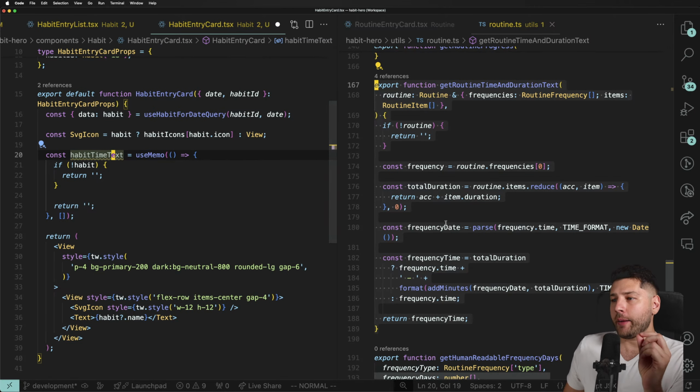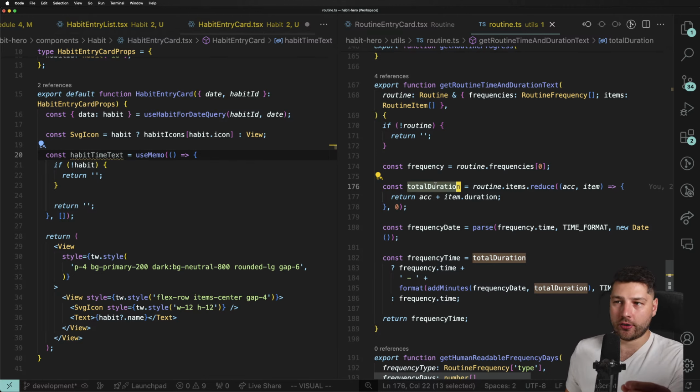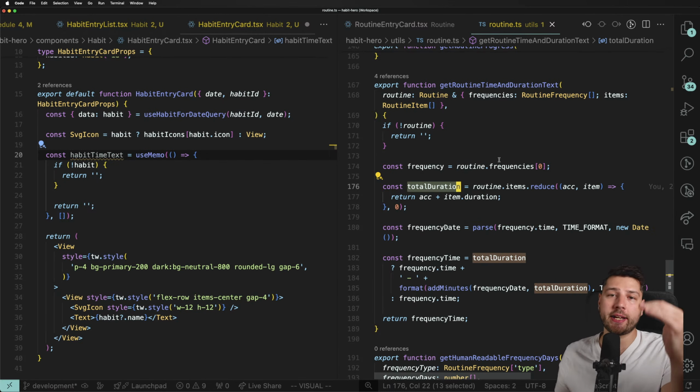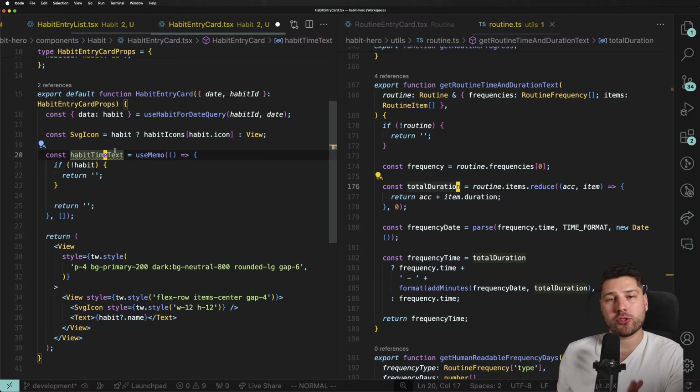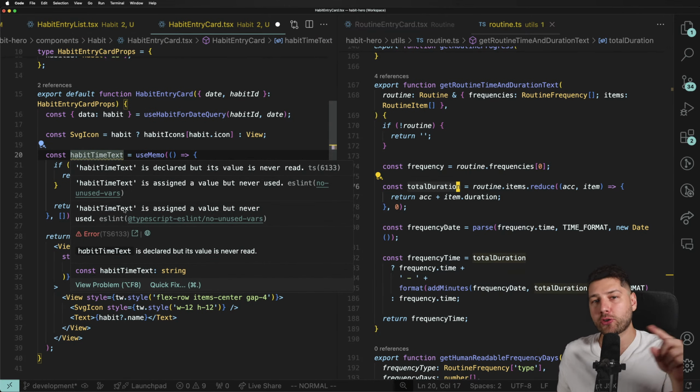So I'm getting here the total duration, right? I'm taking in the routine, I'm taking all of the steps and I'm getting the total duration of all of the steps. Making your bed takes you 5 minutes, making your coffee takes like 5 minutes. Total time, 10 minutes, right? In a habit, there's no such duration. So we don't need that. We just need the time of the actual habit. When is it due, right? So that makes it a bit simpler.